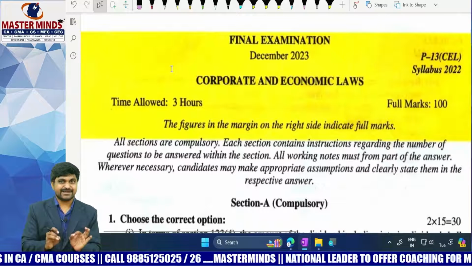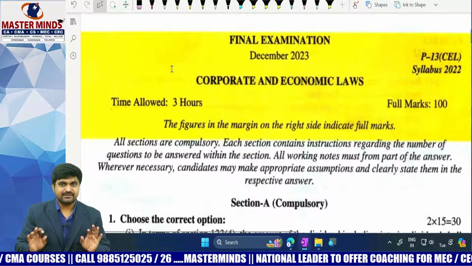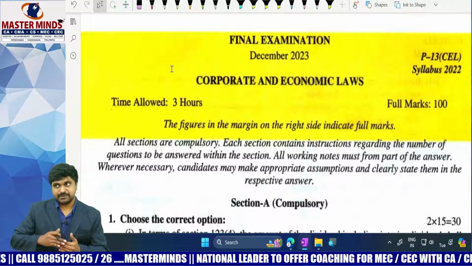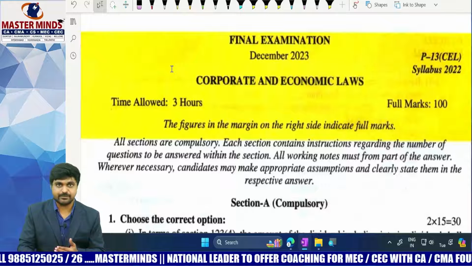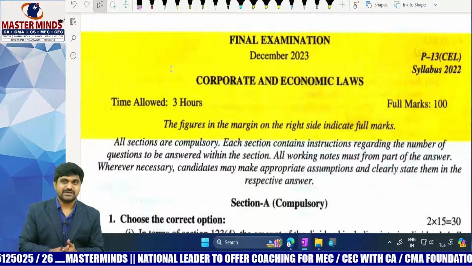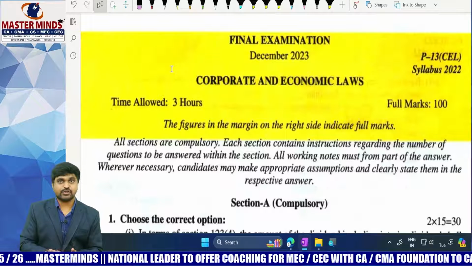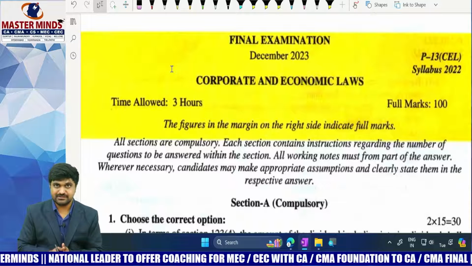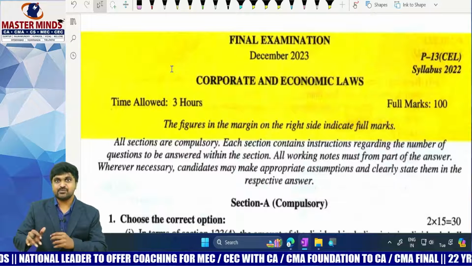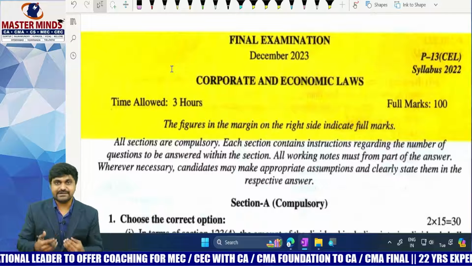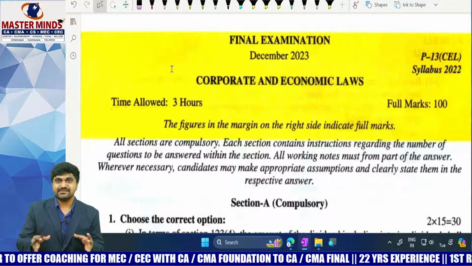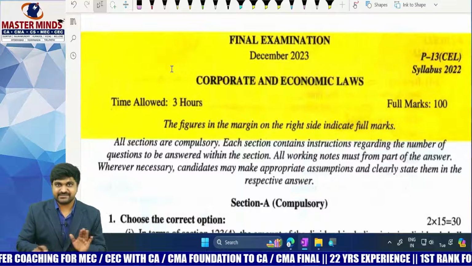So let's see the current pattern now, and I'm giving a disclaimer here. This pattern may be followed in the June 2024 attempt also, but whether they will follow this or not depends upon the model question paper which is issued for this attempt. So if there is any change in the model question paper, then definitely we will come up with a video regarding that point. Otherwise, this video will be applicable as it is.